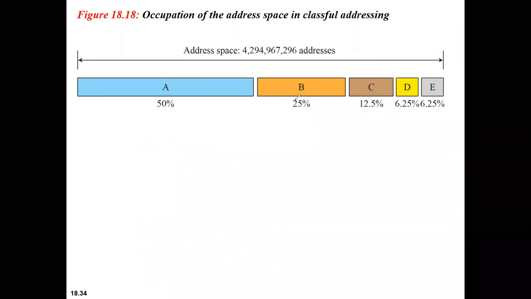If you observe in this diagram, this is the address space. You know, there are 4 billion addresses you can have with IPv4, that is 2 to the power 32, right? So you can divide this. 50% of this address space belongs to class A, and the remaining 25% is for class B, C with 12.5, D with 6.25, E with 6.25, something like this. Correct?